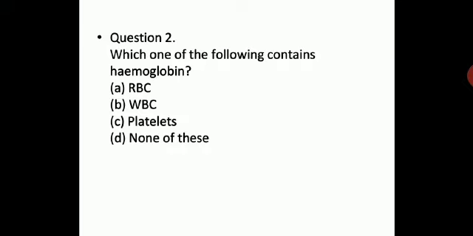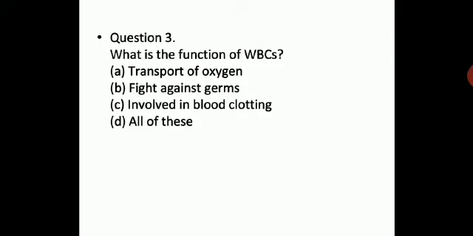Which one of the following contains hemoglobin? You know, hemoglobin is responsible for the red color of the blood, and which one of the following will contain hemoglobin? As you know, blood contains WBC, RBC, blood platelet, plasma, and all. So let us see, RBC, WBC, platelets, or none of this. Let us see, the correct answer is RBC. It is red in color due to hemoglobin, and hemoglobin is responsible for giving red color to RBC, that is red blood cells.